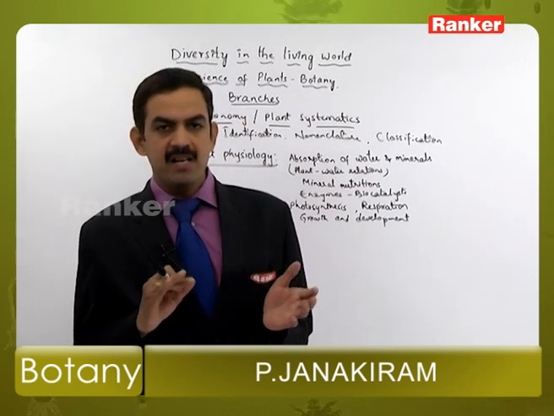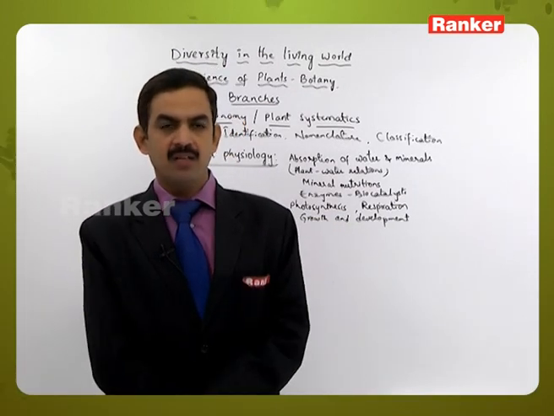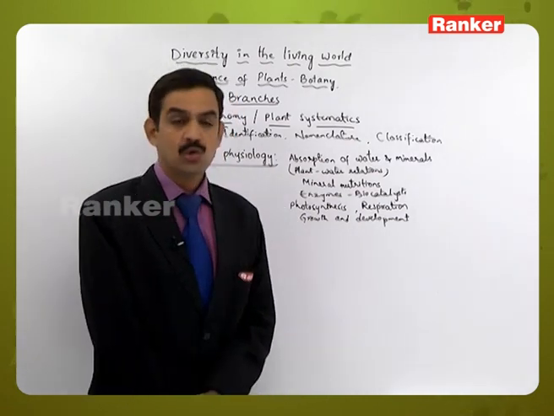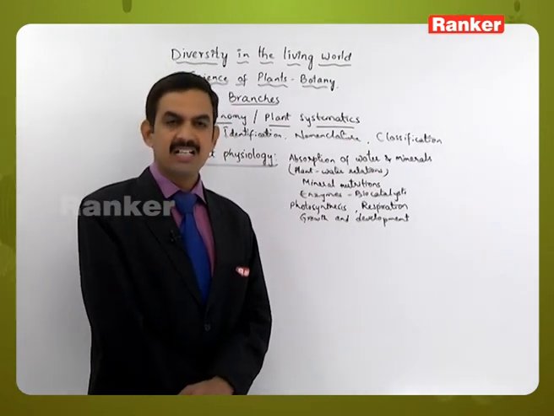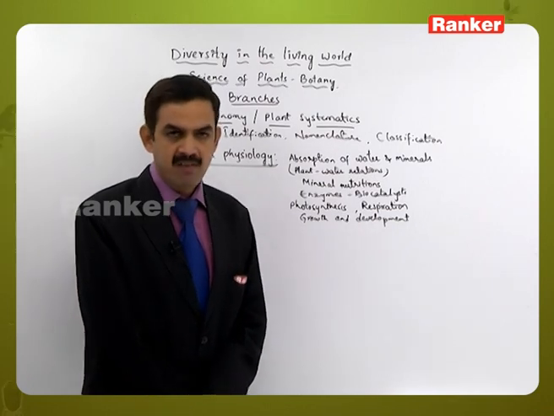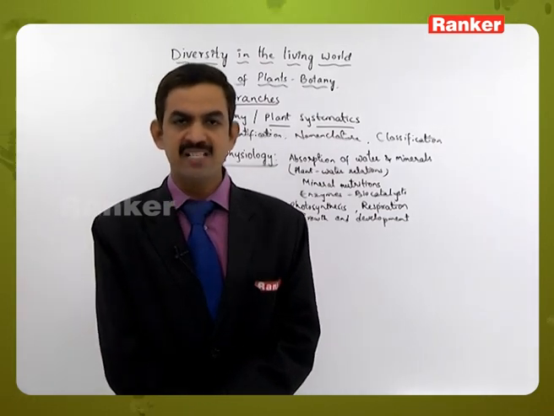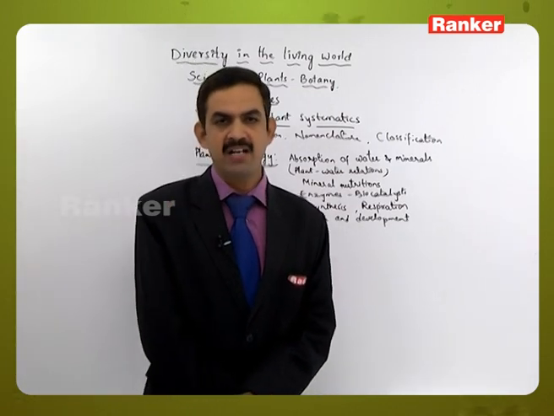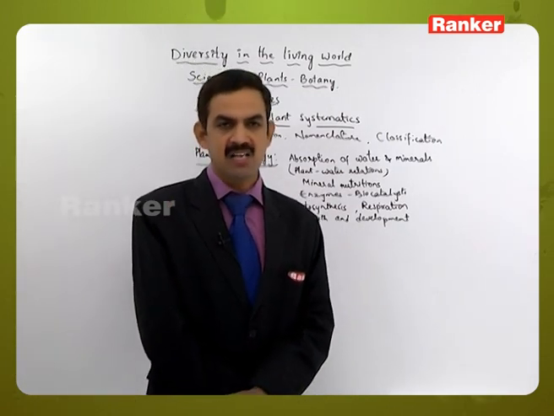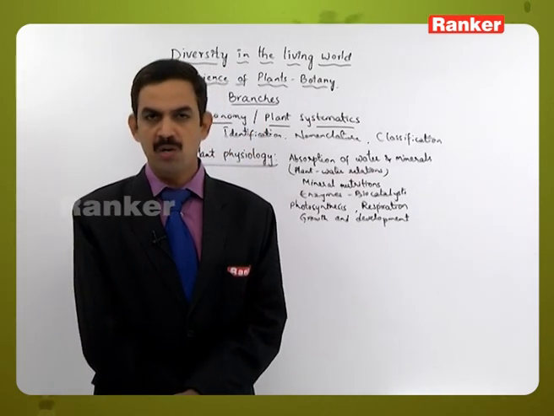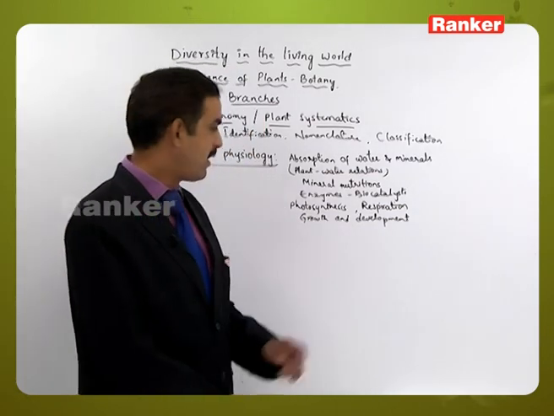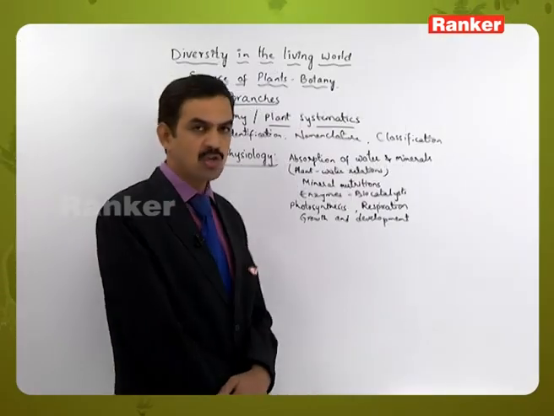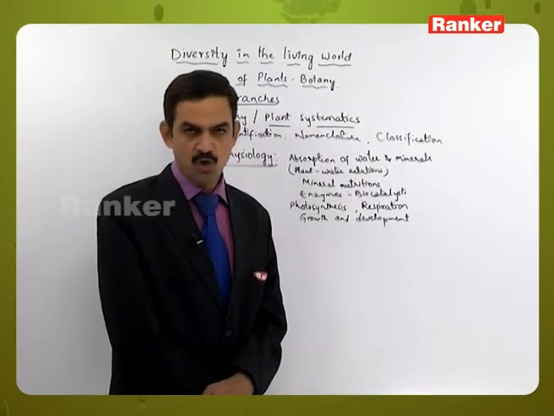The irreversible increase in size is called growth. Growth and development take place only when growth hormones are produced inside the plant, like auxins, gibberellins, cytokinins, abscisic acid and ethylene, which are required for growth and development. The role of those hormones is also studied under plant physiology.